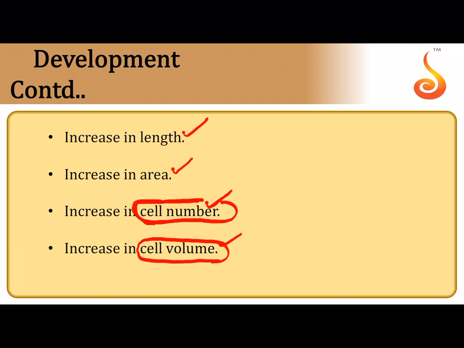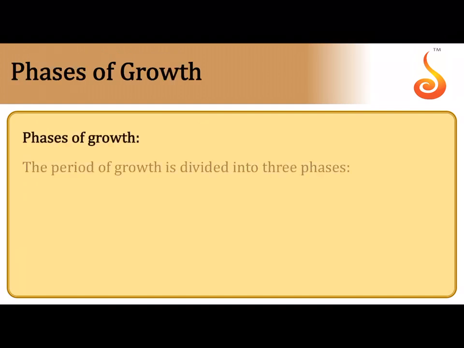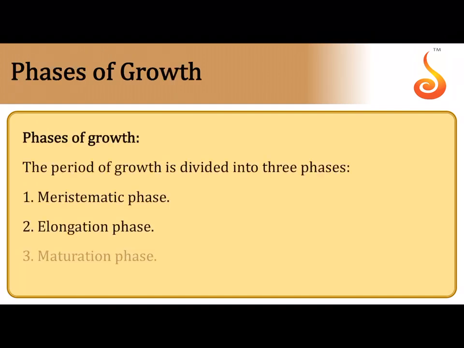So in terms of cell number and in terms of cell volume, what are the major phases of growth? There are three major phases of growth that we need to learn. One is, if you take a root tip for example, the cells are actively dividing, that is called the meristematic phase. During the meristematic phase, they have a very prominent nucleus, small vacuoles less in number, a dense protoplasm, and a very thick cell wall, only primary wall, with plasmodesmata between the cells.